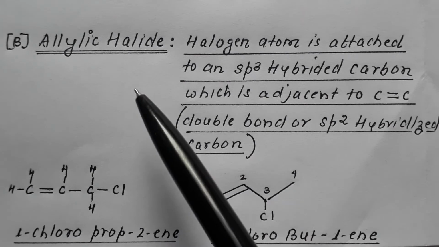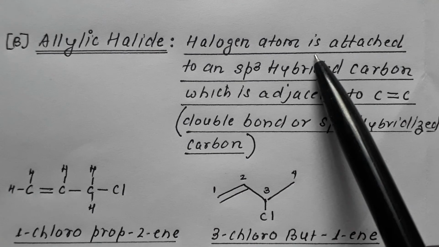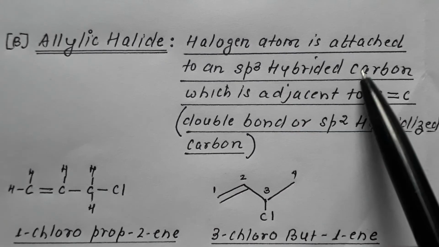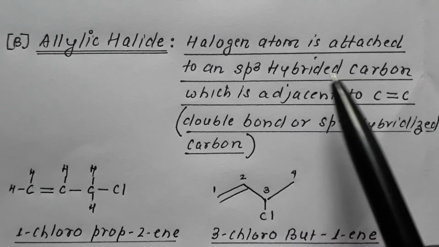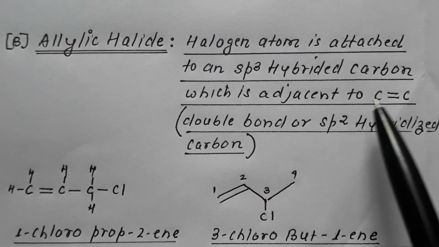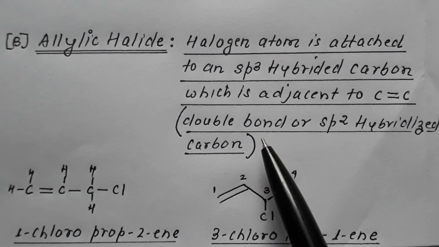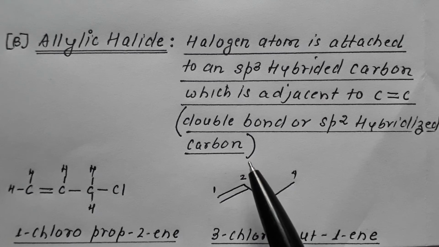Next is allylic halide. In this, halogen is attached to an sp3 hybrid carbon which is adjacent to a C double bond C, that is, an sp2 hybrid carbon.